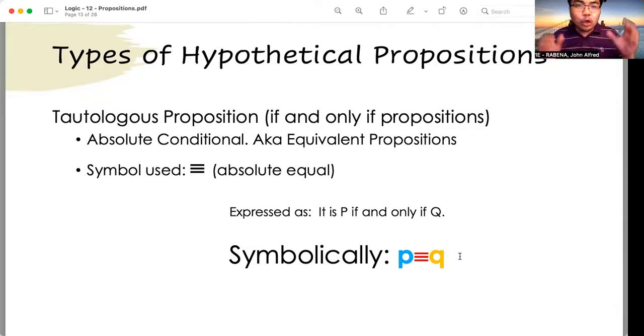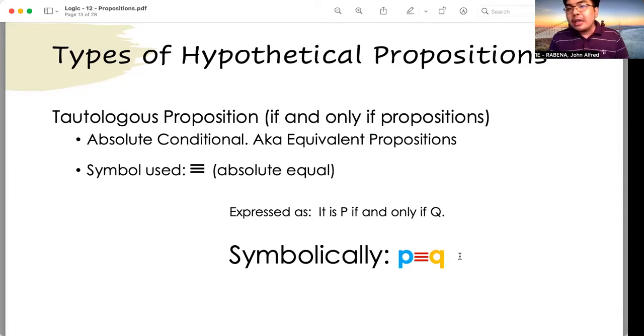So when you say tautology, there is exact similarity, no, exact sameness. Okay, this is symbolized by the symbol of three horizontal bars, no, which means absolute equal.